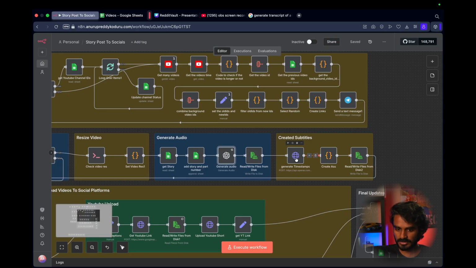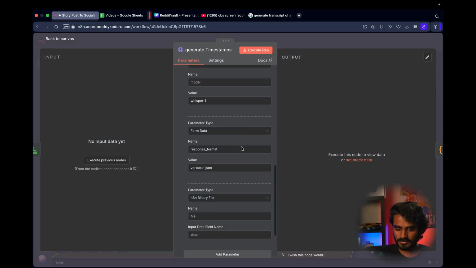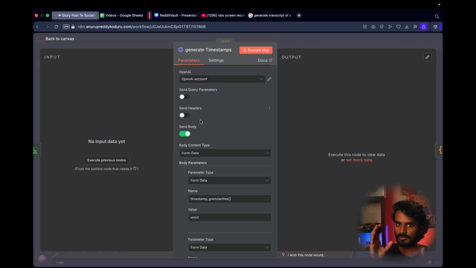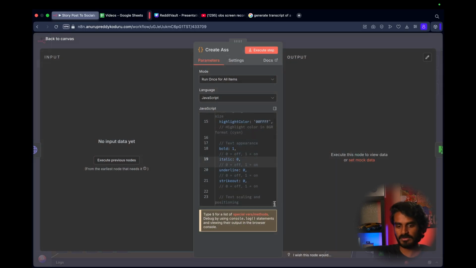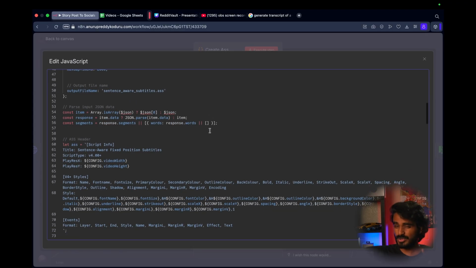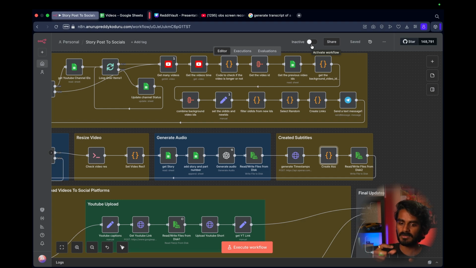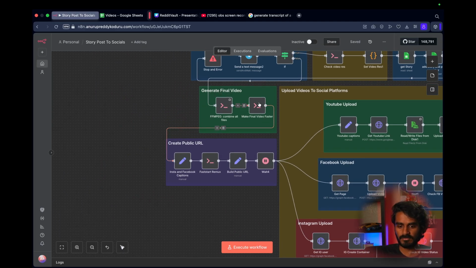This is the subtitles step. What it does is generate the subtitles for us. For generating the subtitles, it uses OpenAI to convert the audio into correct transcripts with particular timestamps. After getting every timestamp, I have a code that will convert everything into beautiful subtitles, where whenever we are saying a particular word, it highlights that word and everything, and then it stores that file too.